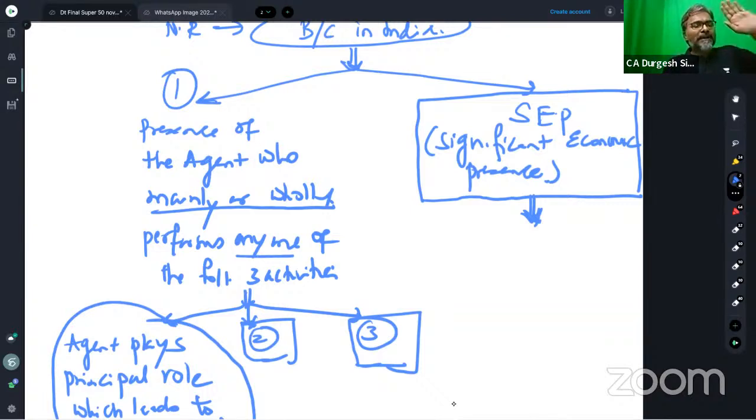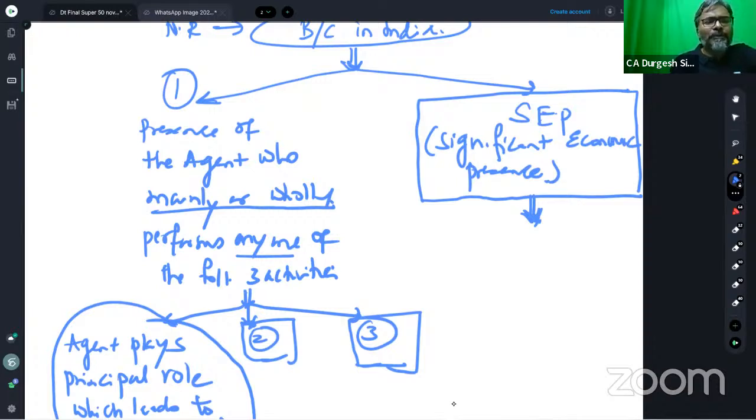In that particular case, can we say that the non-resident has a business connection in India? Answer is yes. If they have a significant economic presence in India, then yes, they can be said to have a business connection in India.